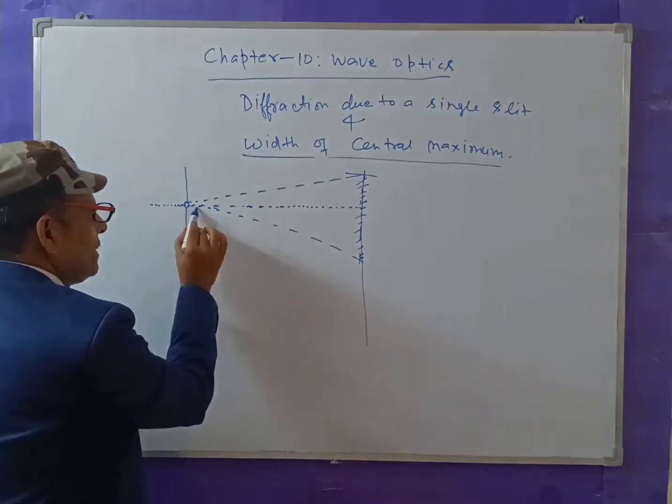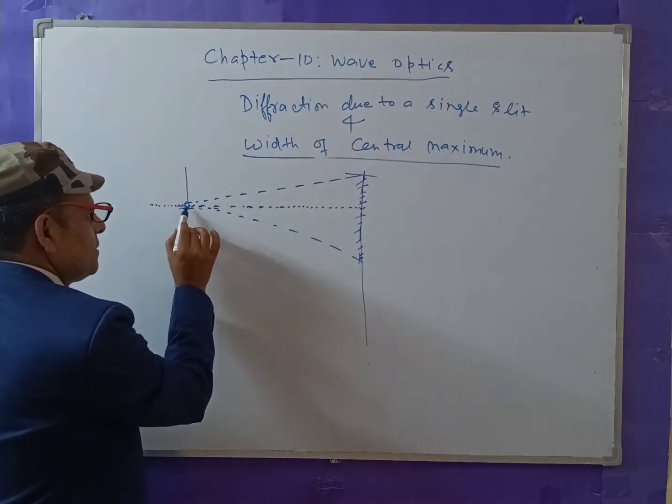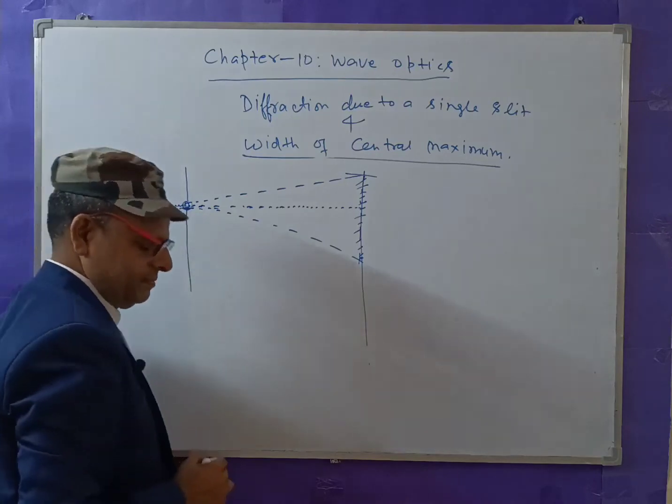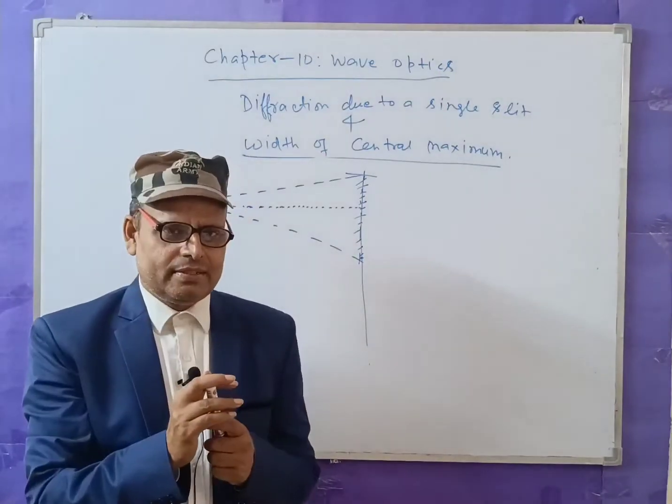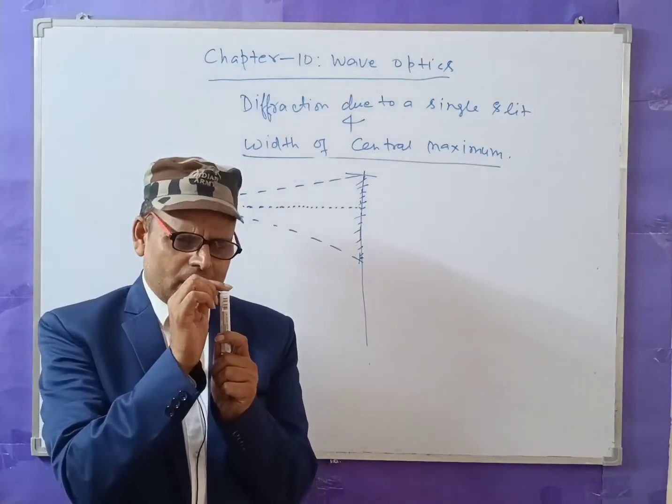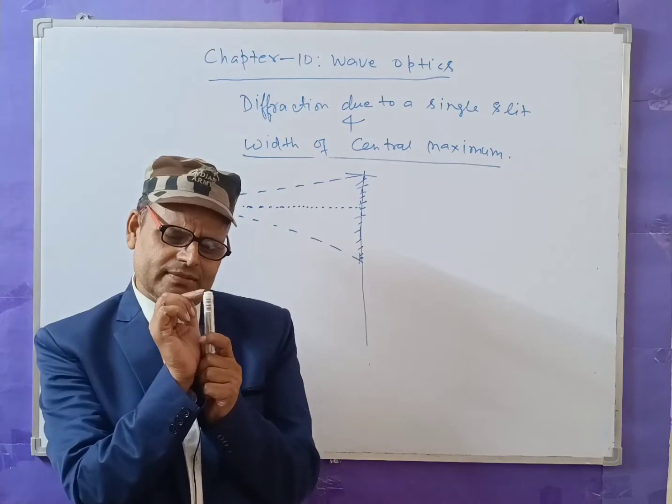It is due to the deviation from its path from here. The light wave gets deviated around the corner of any obstacle.